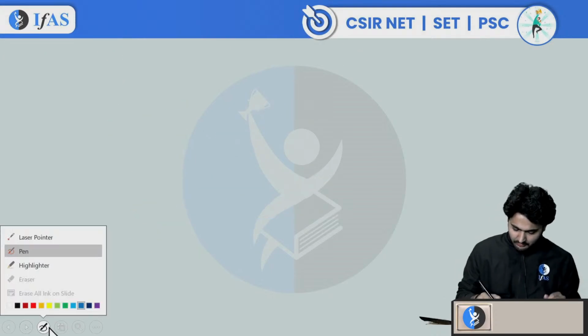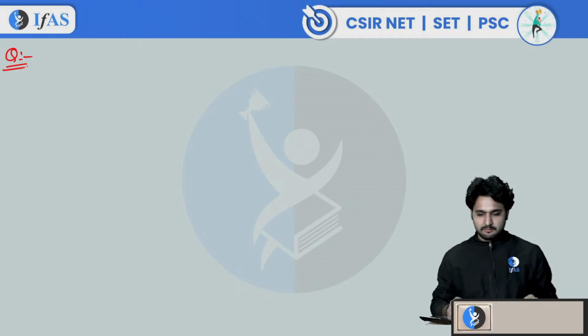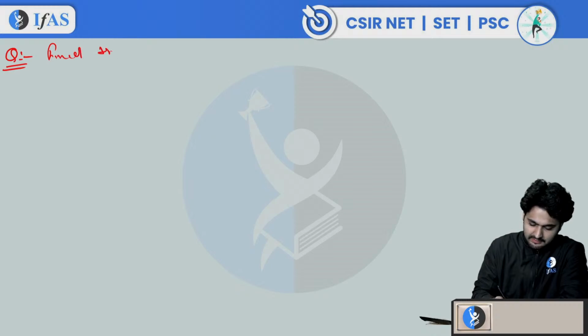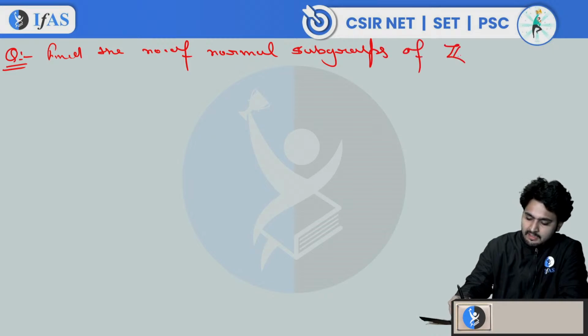Let me ask you one more question and then we will discuss normal subgroups of some important groups. The question is: find the number of normal subgroups of Z10.